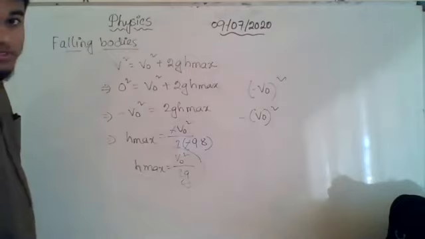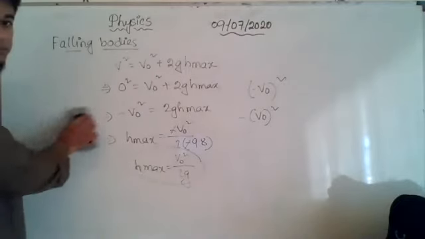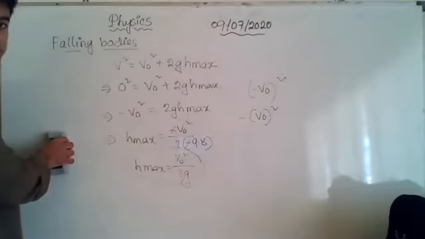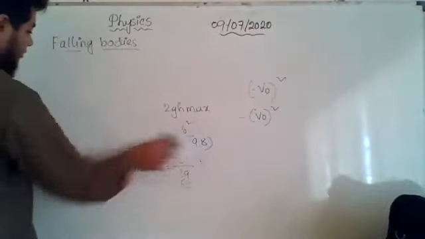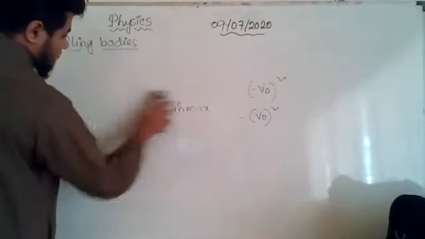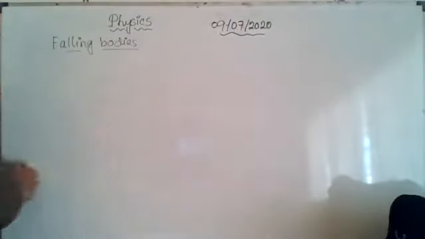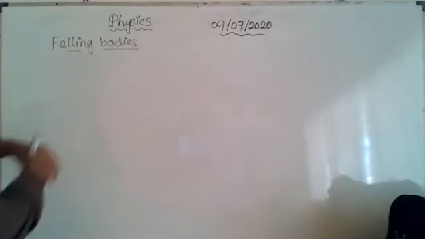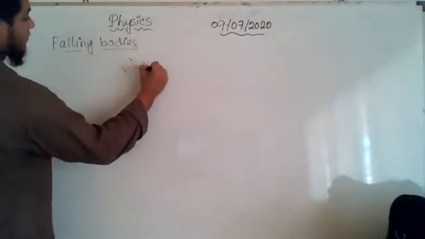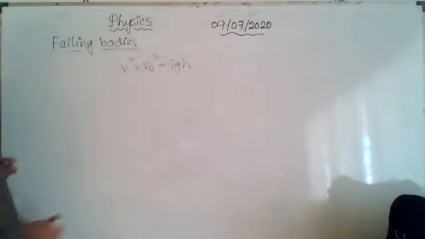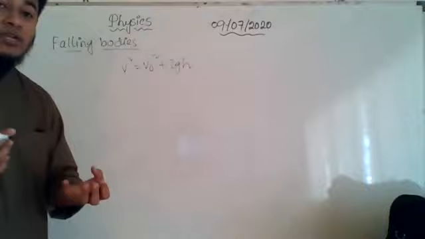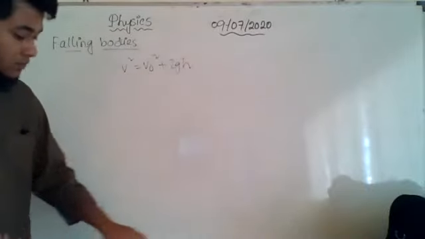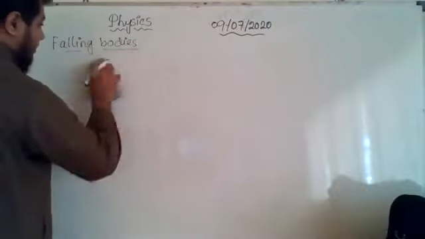If anybody has any doubt, raise your hand. Nobody. Okay. Then we will talk about the time required to reach the maximum height. Now, the equation that we used a little bit ago was this one: v square equal to v naught square plus 2gh. There is no t here, right? No time is there. So for sure, whenever we are calculating the time, we cannot use this equation. So we will have to take help from another equation.